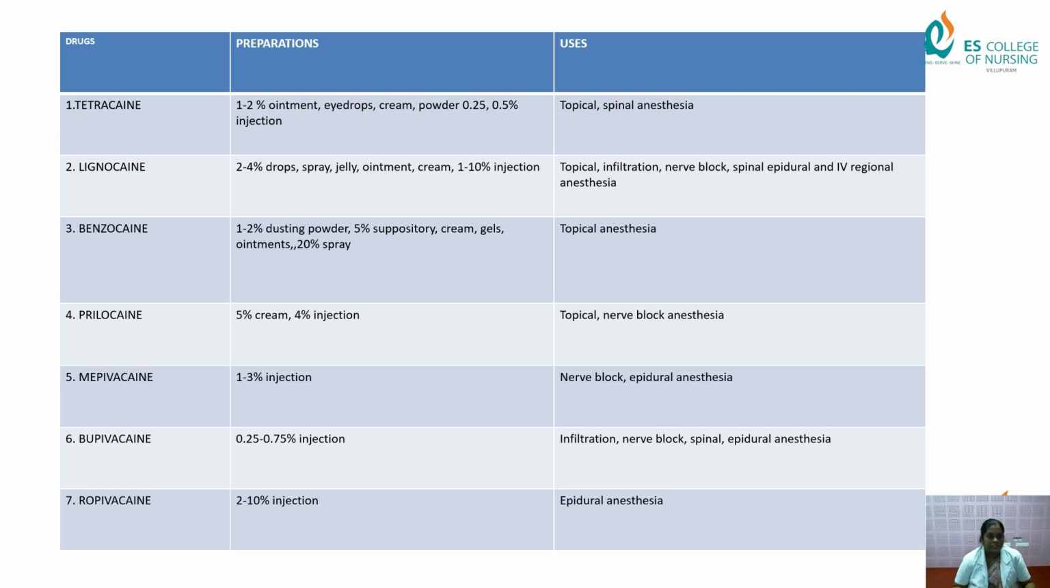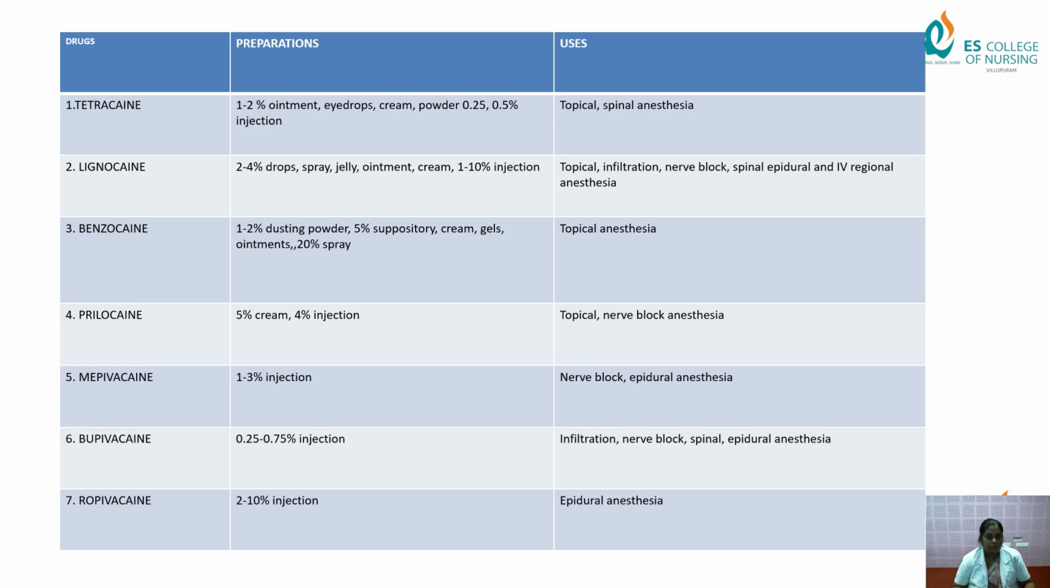Tetracaine is 1 to 2% ointment or eye drops and is used as topical and spinal anesthesia. Lidocaine is used as a spray, jelly, ointment or cream, 1 to 10%, and for injection, that is topical, infiltration, nerve block, spinal, epidural, and IV regional anesthesia.